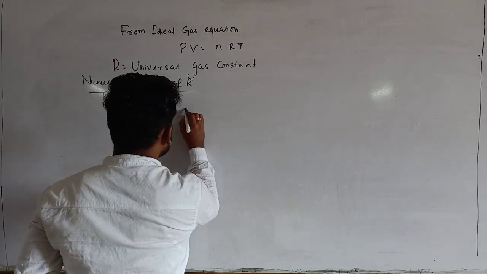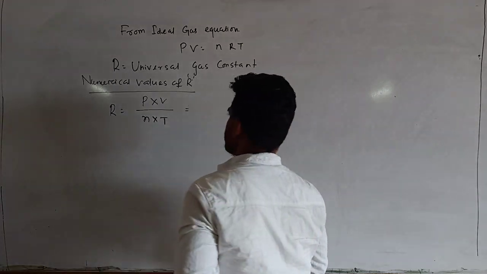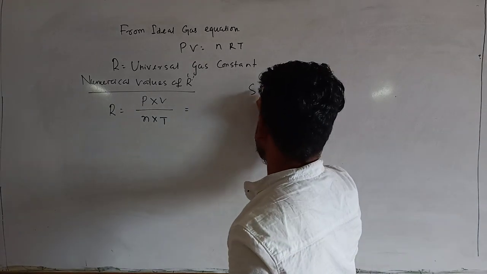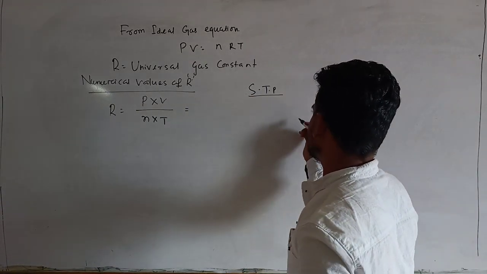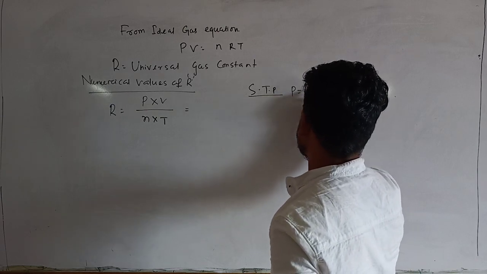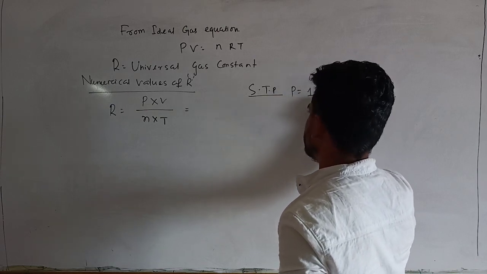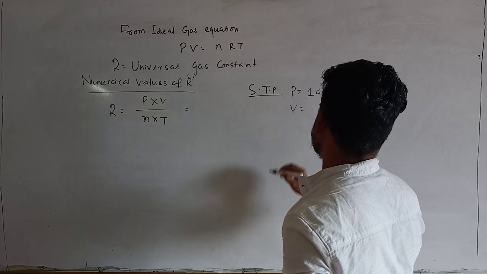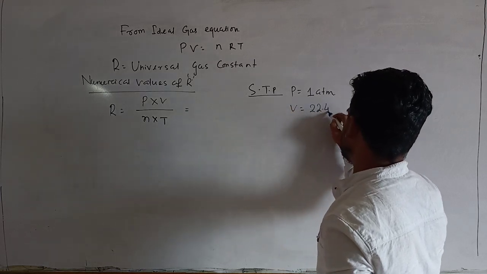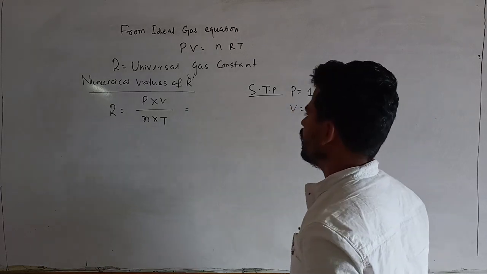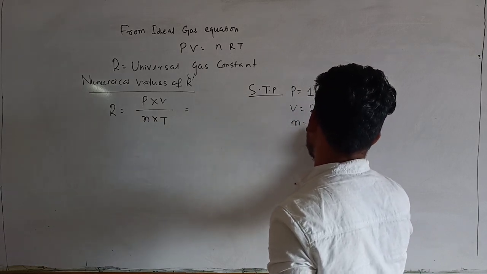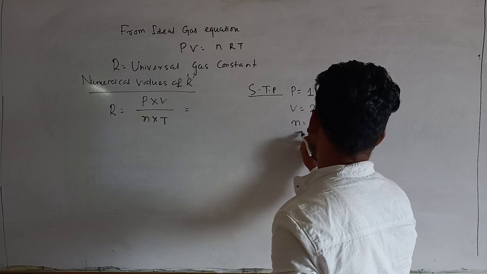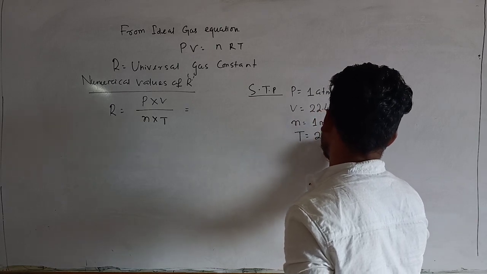Suppose I consider STP conditions. Pressure is 1 atmosphere, the volume of any gas at STP is 22.4 liter, n is 1 mole of any ideal gas, and T is obviously 273 Kelvin.